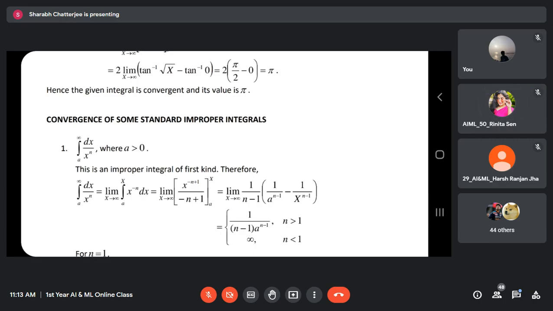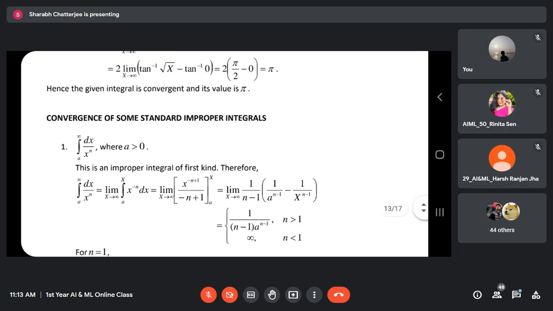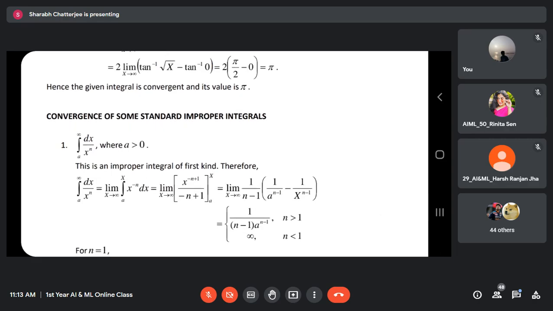So the question remains what to do with n equal to 1, because if I put n equal to 1, the limit has no role. I cannot infer anything from this expression. No conclusion I can draw from this expression because the limit has no role. So what to do? For n equal to 1, we go back to the original question.